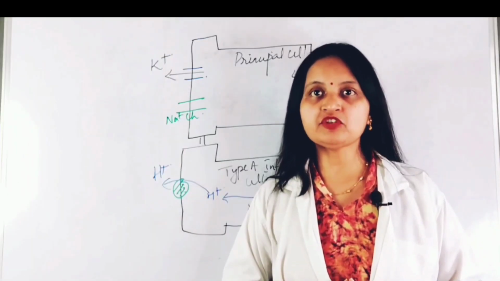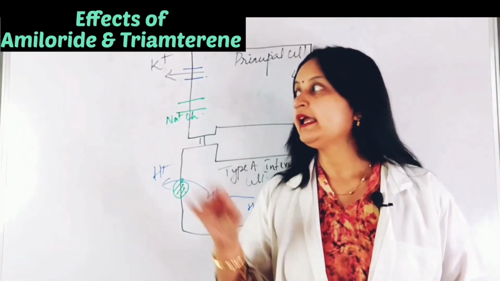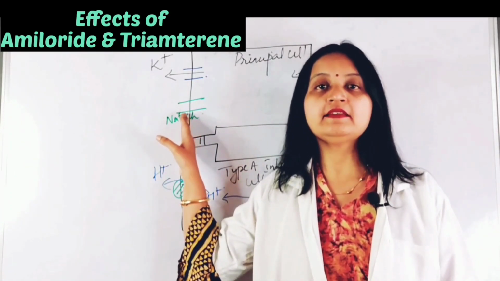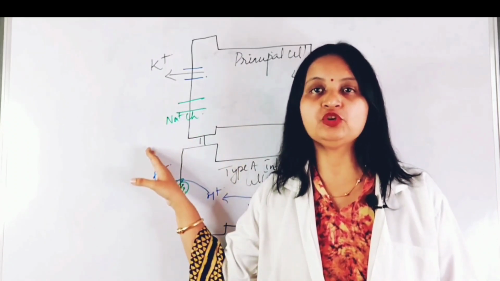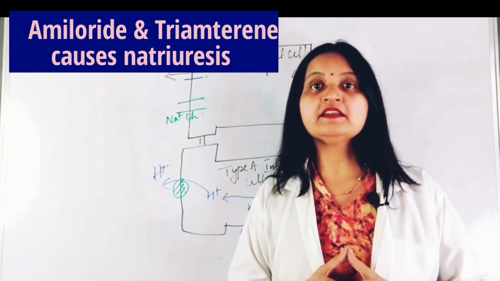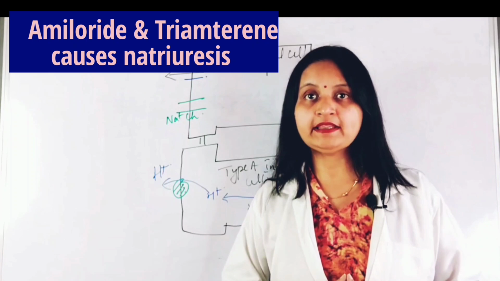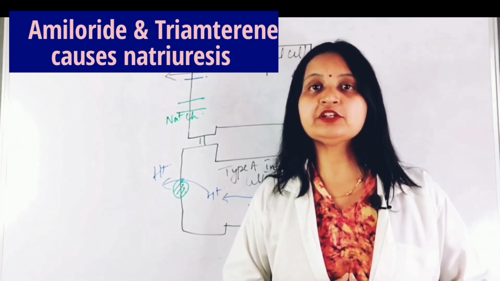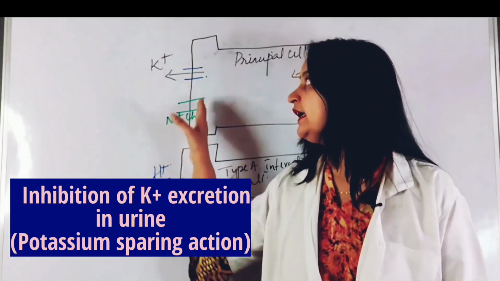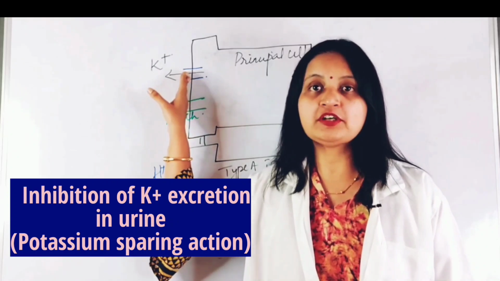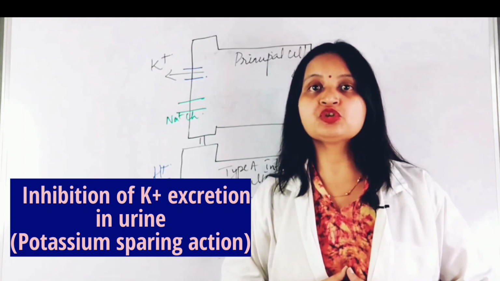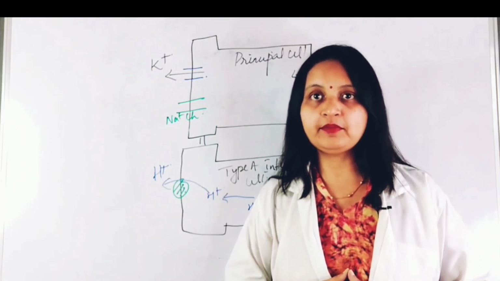The inhibitors of sodium channels such as amiloride and triamterene inhibit the sodium channels that are expressed in the luminal membrane of the epithelial cells. This results in loss of sodium ions in urine, producing natriuresis. The natriuretic effect is mild. This is because the action is on the late distal tubule and the collecting duct, which has limited capacity to reabsorb sodium and chloride. Inhibition of sodium channels is accompanied by inhibition of excretion of potassium in urine. So this results in a potassium sparing action and helps to keep the potassium levels in the normal limit.